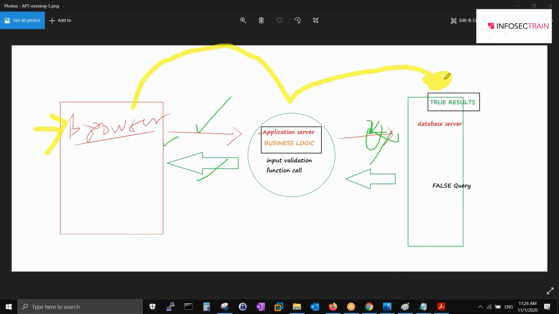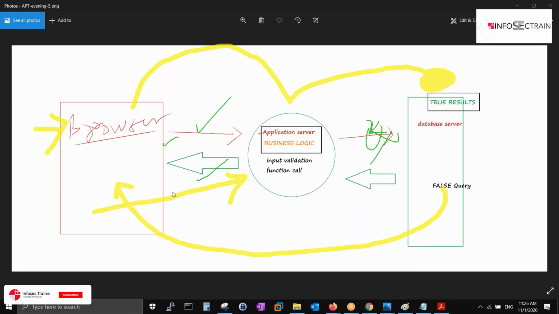That means your script is stored in the database. Now anybody who calls the same request again will get exactly the same pop-up on the screen. It stays with the database server. That is why it is known as stored or persistent. This is the concept.